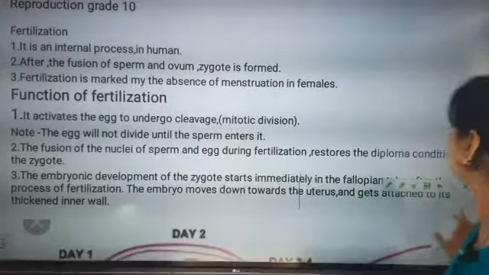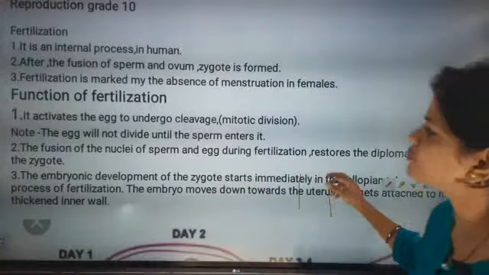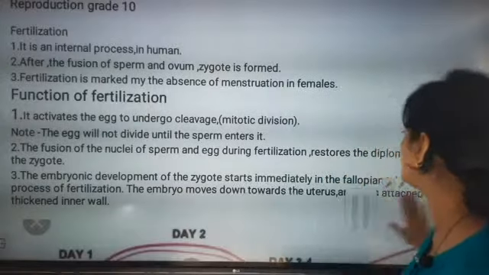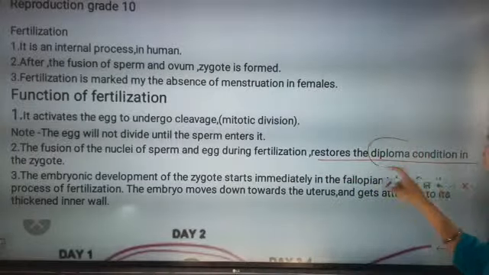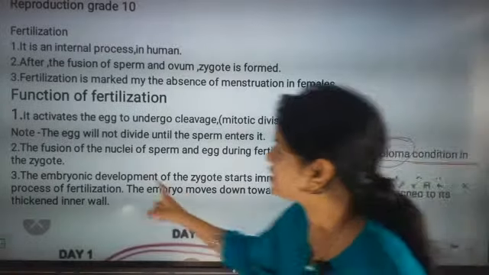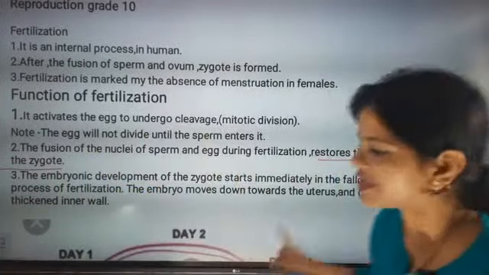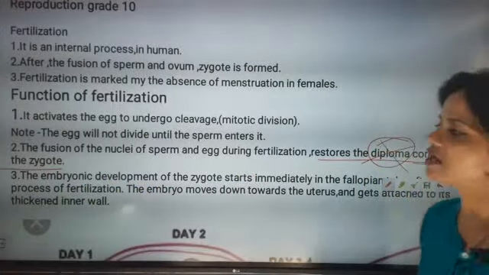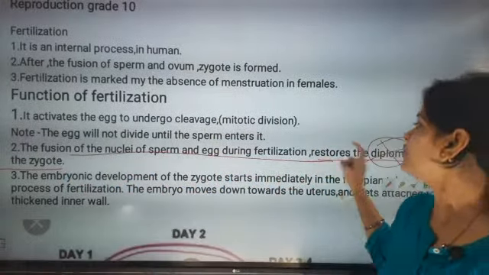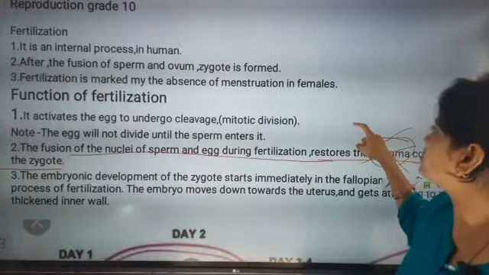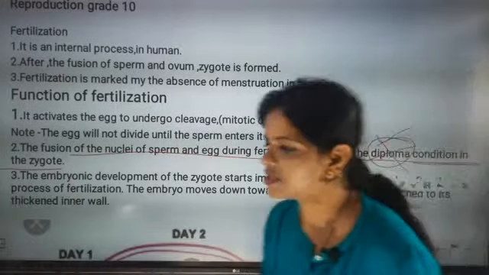Next, the fusion of nuclei of sperm and egg during fertilization restores the diploid condition in the zygote. I made a typing mistake on the slide; it is the diploid condition.